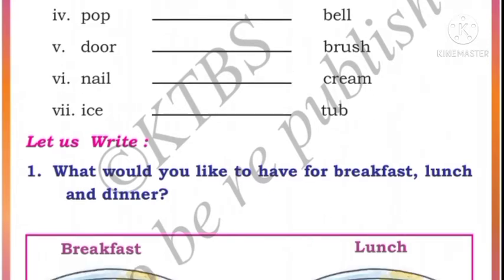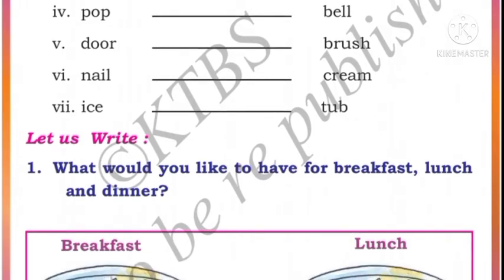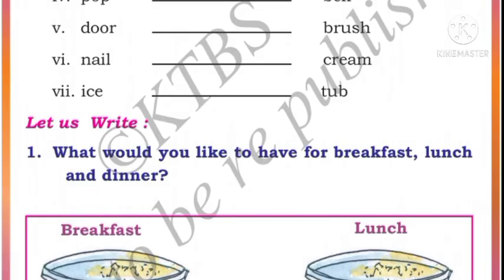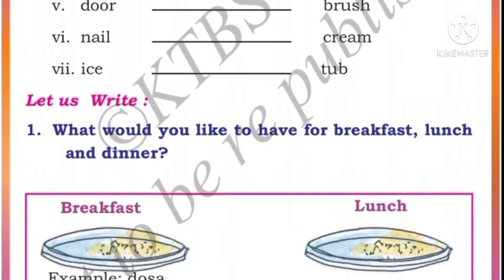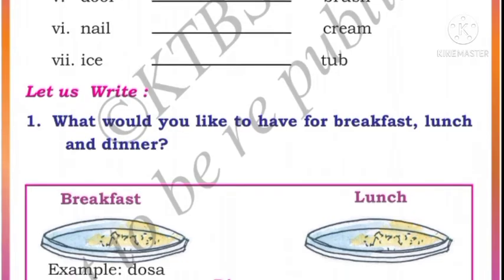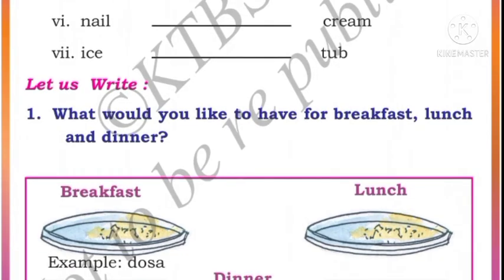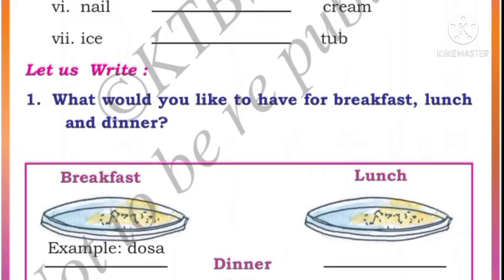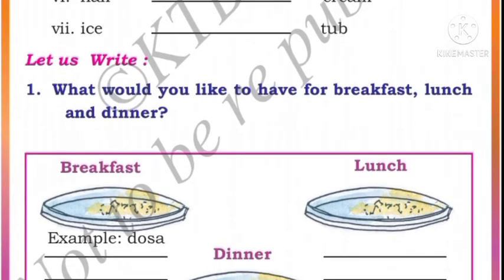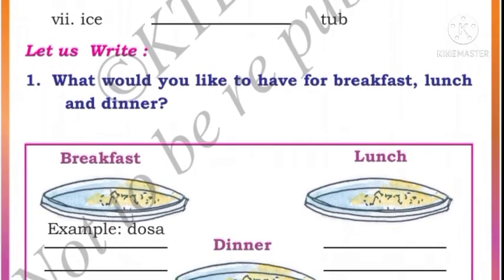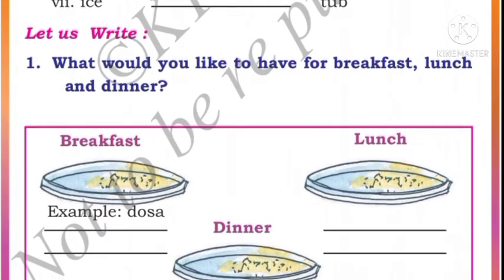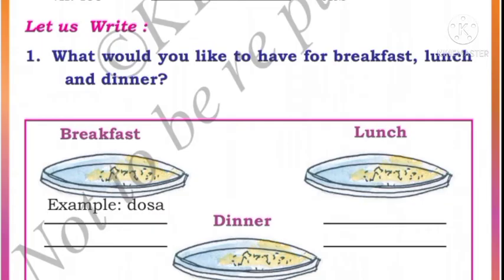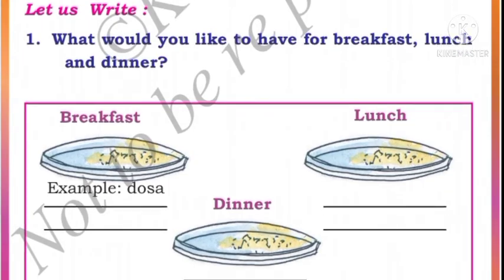Next, let us write, what would you like to have for breakfast, lunch and dinner? Children, these are your favorite things you need to write here. In breakfast, what do you like to have? Breakfast means the food which you eat at the first meal of your day. After getting up, the food which you eat is called breakfast. So whichever you like to eat, dosa, idli, chapati, roti, puliyogare, whichever you want, you can write here.